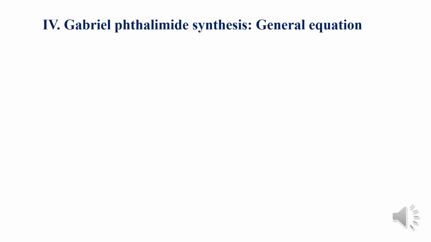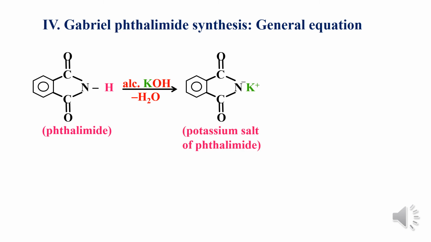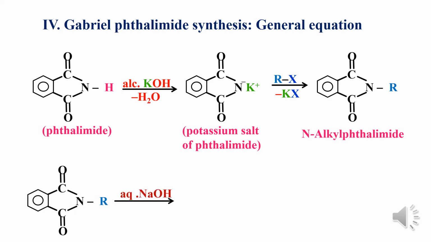Let us discuss the general equation for Gabriel phthalimide synthesis. This is phthalimide, which is treated with alcoholic KOH, and there is release of water and formation of potassium salt of phthalimide. This potassium salt of phthalimide is acting as a source of nitrogen for formation of primary amine, and this is further treated with an alkyl halide and there is formation of N-alkyl phthalimide. This N-alkyl phthalimide is further treated with an aqueous solution of sodium hydroxide.